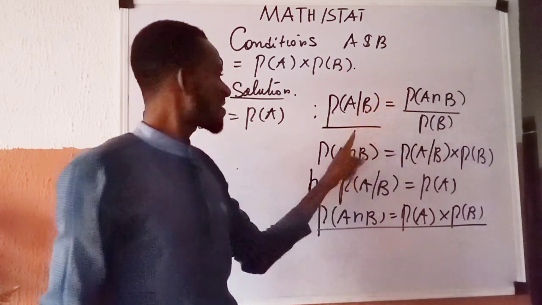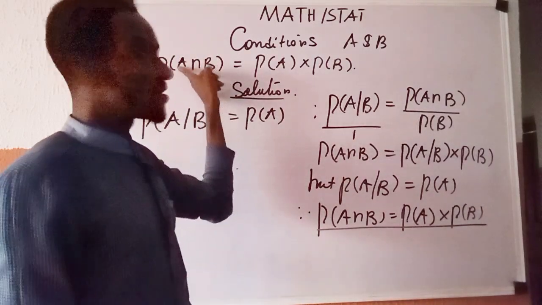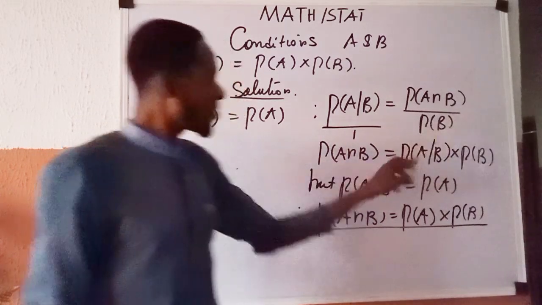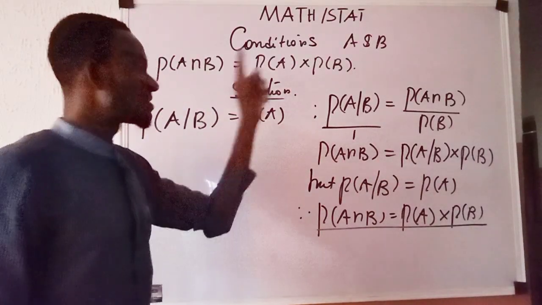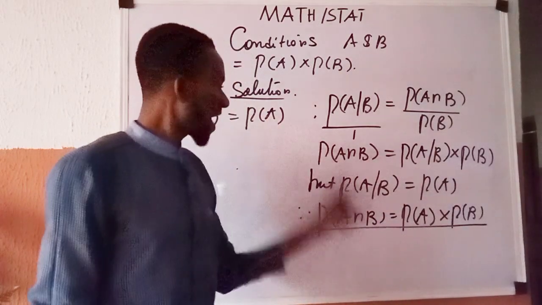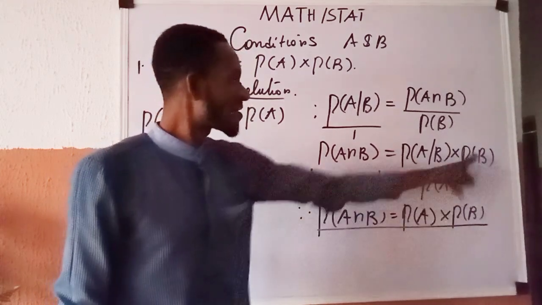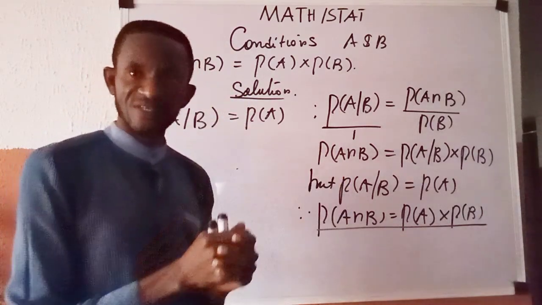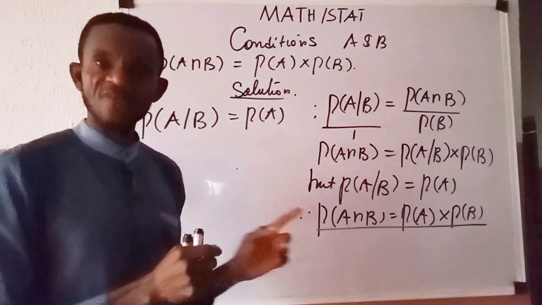By way of cross multiplying, I have 1 here. 1 multiplied by this will give me this, which returns what I have here. Then this multiplied by this will now return what I have here. But looking at the probability of A given B, which was earlier declared as P of A, it means that in place of P of A given B, I can replace with P of A. So in place of this P of A given B, this is P of A, multiplied by P of B. So it has been established that if A and B are independent events, this condition holds. Thank you very much for your audience.